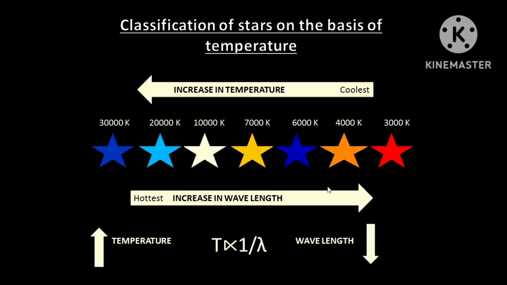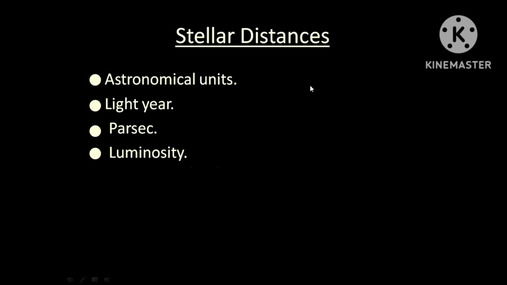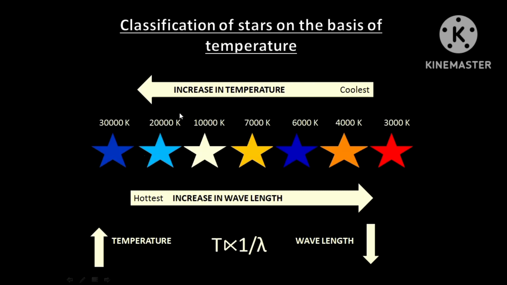So next, how does the classification of stars take place? As the temperature increases, the wavelength goes on decreasing. Here the highest temperature of a star is 30,000 Kelvin, which is blue in color. The blue color has the shorter wavelength. So as the temperature increases, there is a shorter wavelength, and blue is the color which has the shortest wavelength.